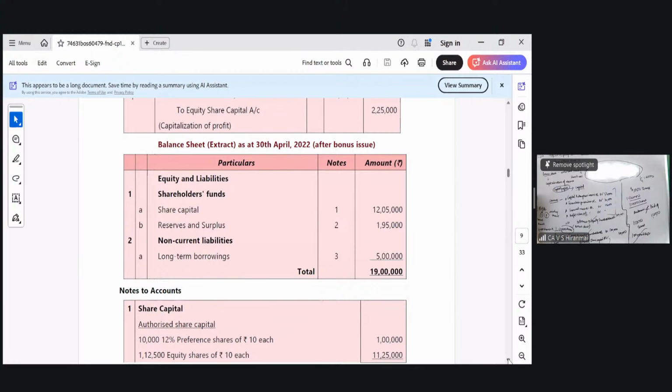So whenever a bonus share full-fledged question is going to come, then you need to pass the balance sheet extract, and notes to accounts also you should mention. But madam, if they're asking only for 3 marks or 5 marks, then they themselves will tell you in the question. Just pass the journal entries. Then if you just pass the journal entries and show the working note, it is enough. Okay. But you people should also know how will you pass a balance sheet after the bonus shares.